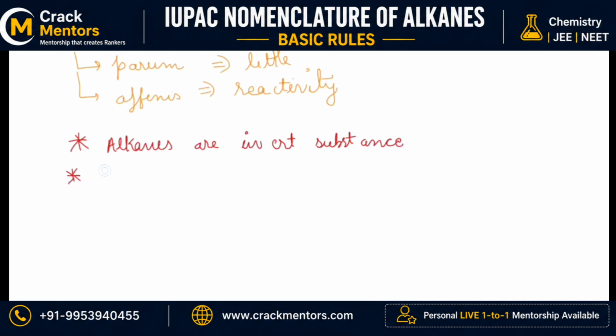Next, I can write that they undergo reaction under drastic conditions. Okay, so this was about paraffin.